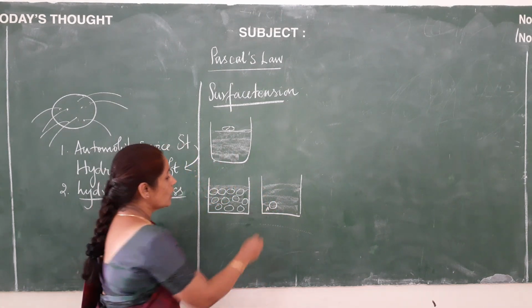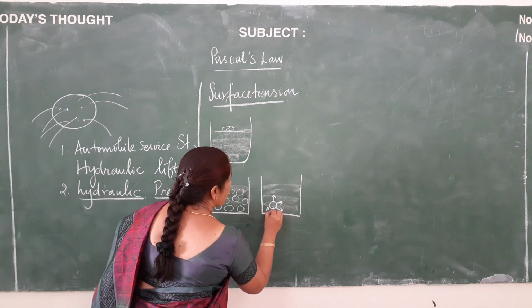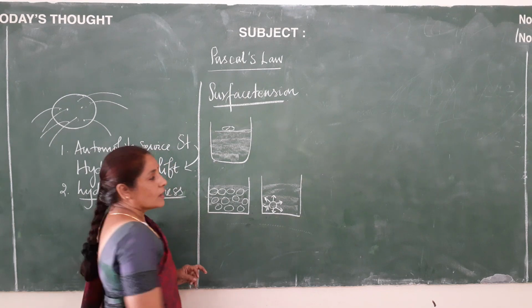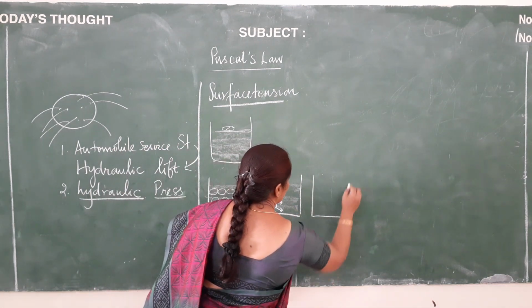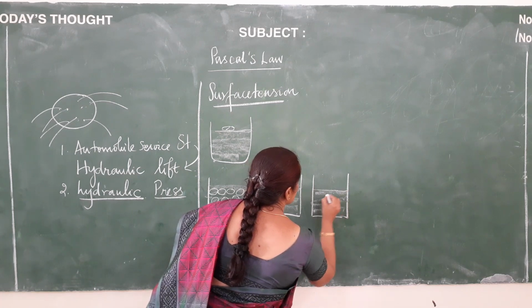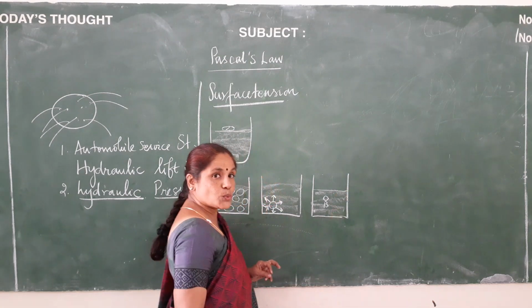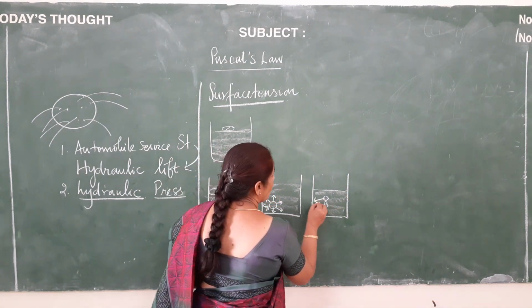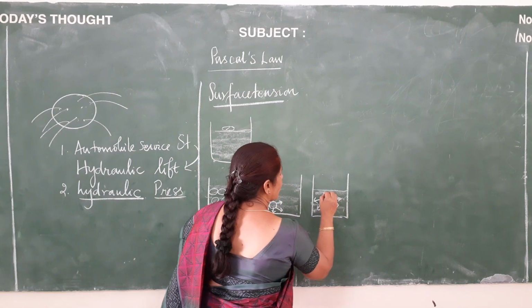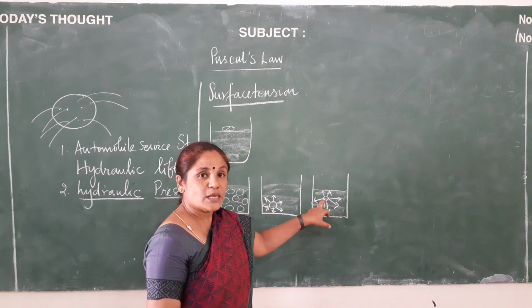This water molecule is acted upon by the force of attraction by the other water molecules which are present around. Consider another water molecule which is present somewhere near the surface. This is B. This water molecule is acted upon more by water molecules which are present on the downward side than on the upward side, because it is somewhat closer to the surface.